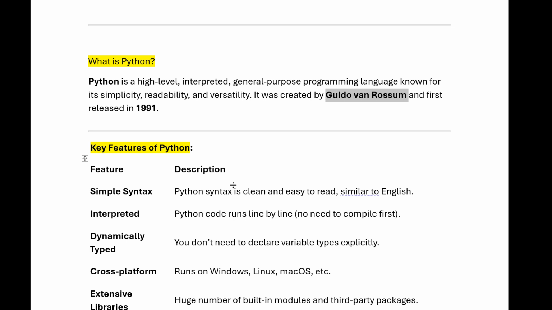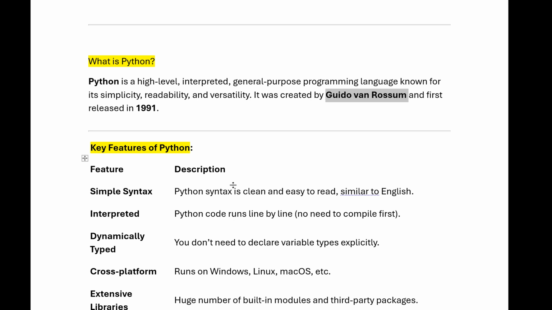Interpreted. What do you mean by interpreted? Python code runs line by line, so there is no need to compile first. In case of other languages like Java or C, first you have to compile the entire code, then it will proceed further. But in case of Python, it will read line by line.